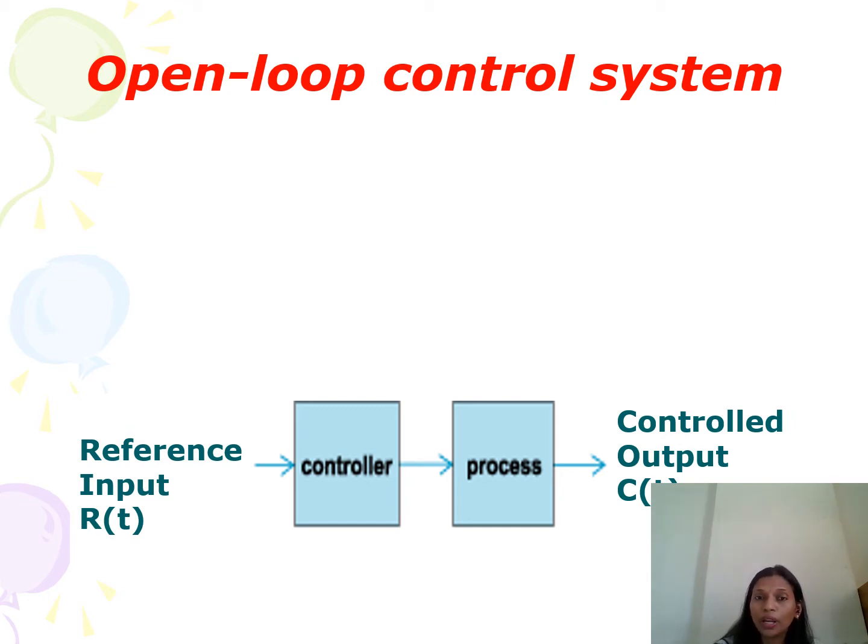The controller takes action according to the input, that is the reference input signal, and the output of the controller is given to the process, that is the system or plant, and finally we'll get the control output, that is C of t.